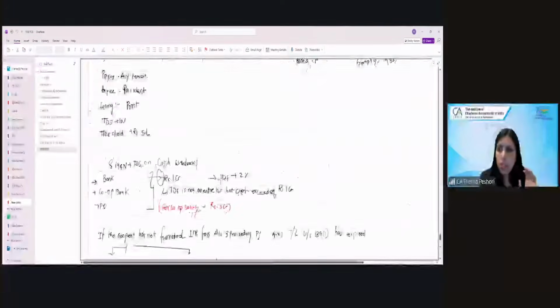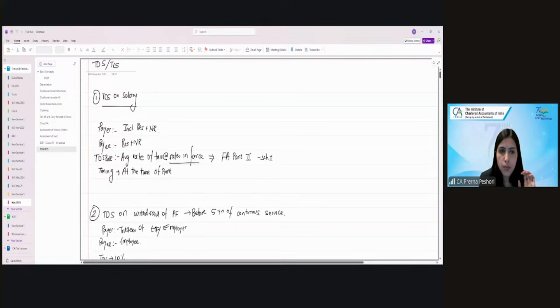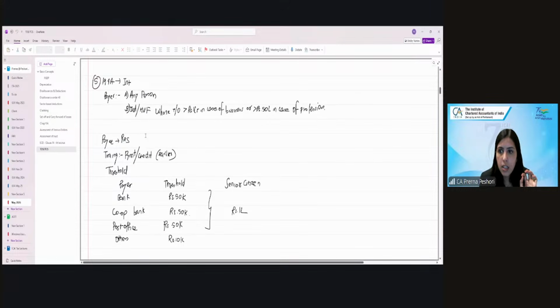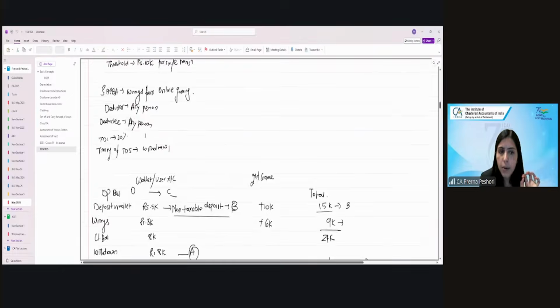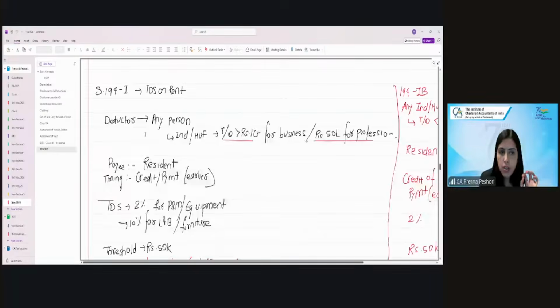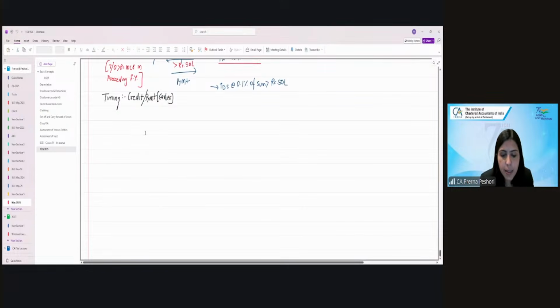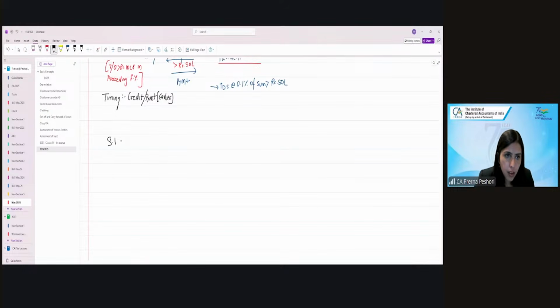If I show you here, let us go back. All the sections, if you see, here we are getting salary for R plus NR. Other than that, it was always a resident payer. Are we clear about it? So in that particular case, we have a separate section for this, which is section 195. So 195 is a separate provision for the non-resident.